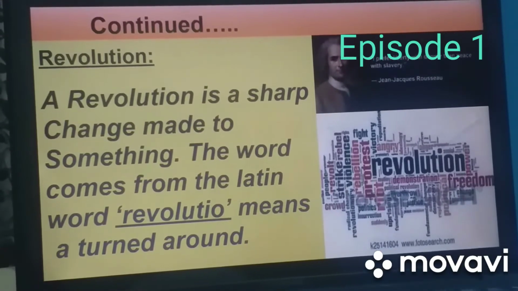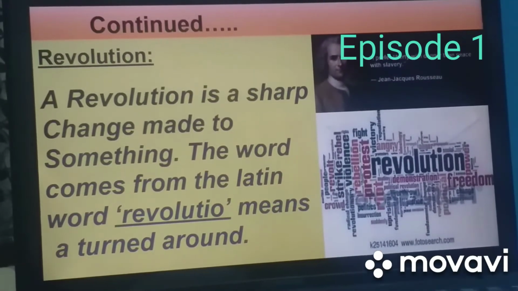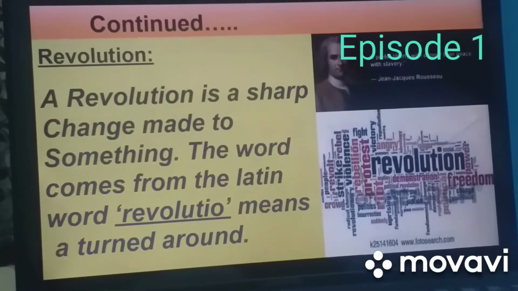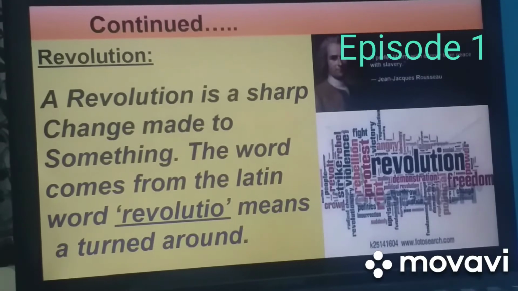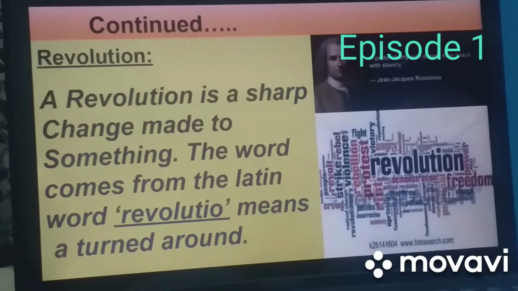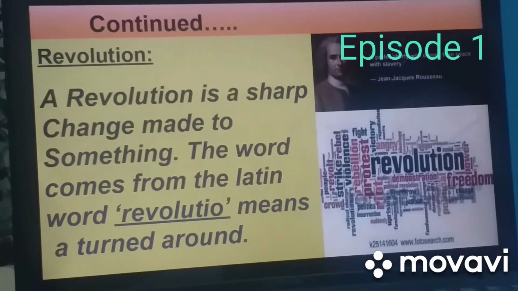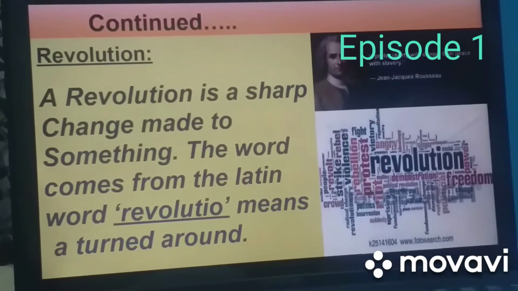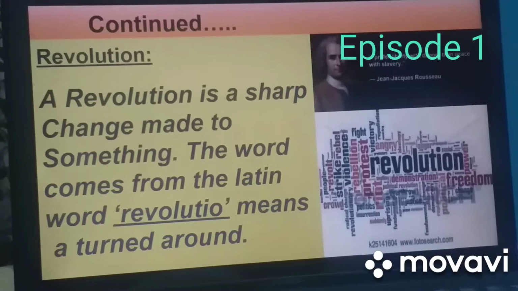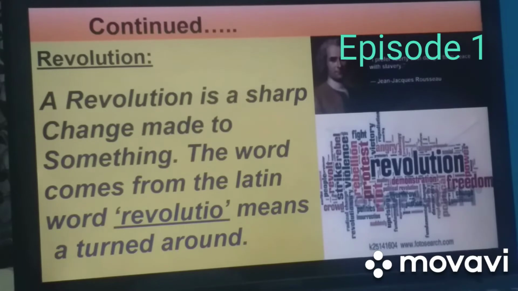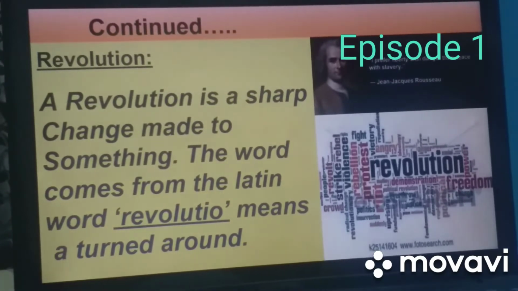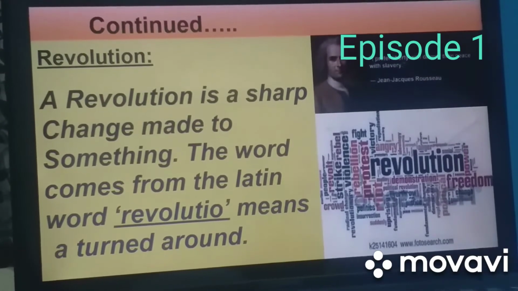Now, the revolution, you can see, revolution actually is a vast word. It has different meanings in different aspects. In political science, it is related to fundamental and relatively sudden changes in political power and government, which occurs when the population revolts against the governments.